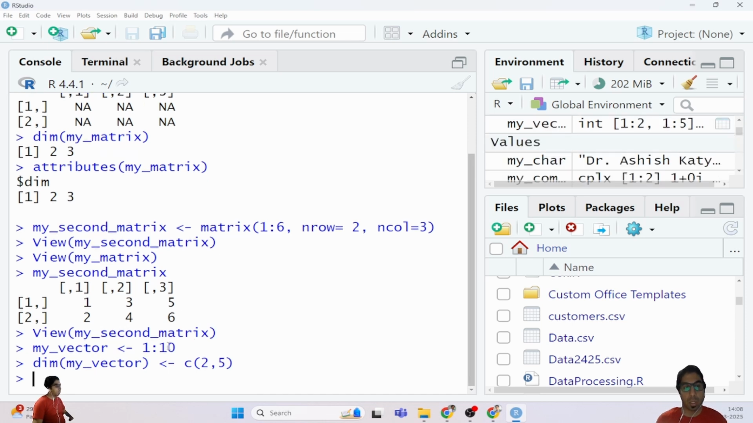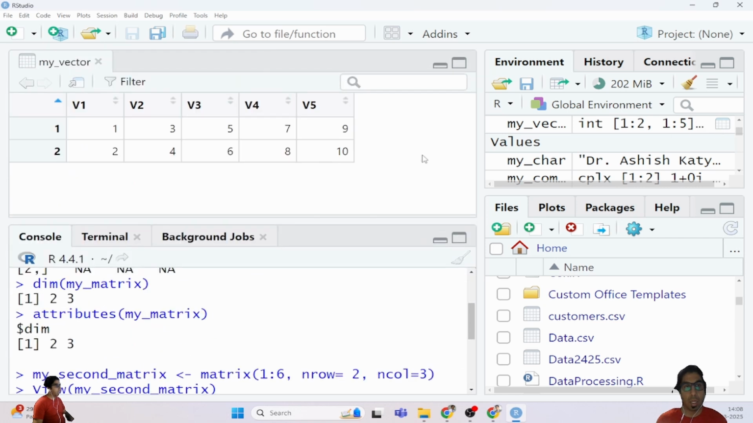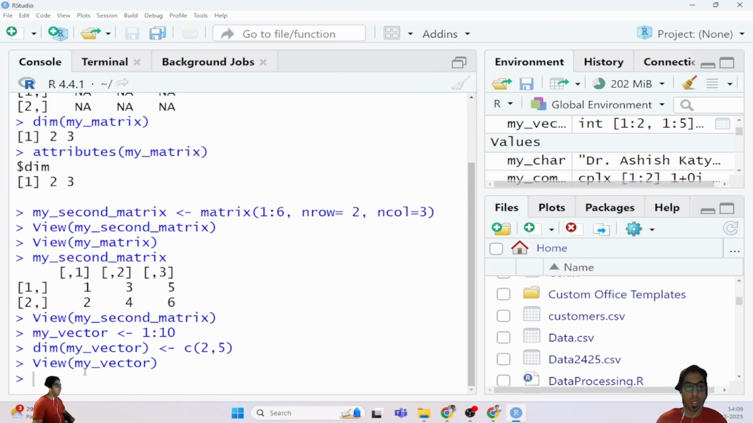So in this case you can see my vector has been changed, shown as 1 and 2, that is 2 rows and 5 columns. When I click on this, you can see 5 columns and 2 rows, and again it is by default filling the matrix in a vertical manner. So in this case we can directly see that. So what was the name of my vector?